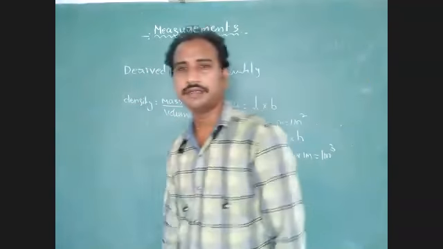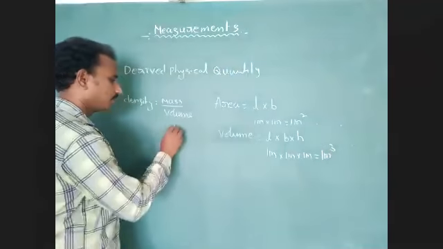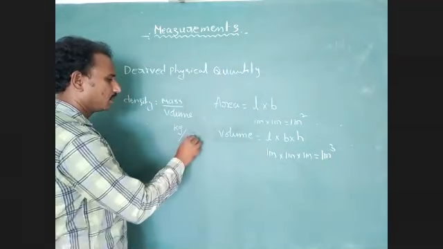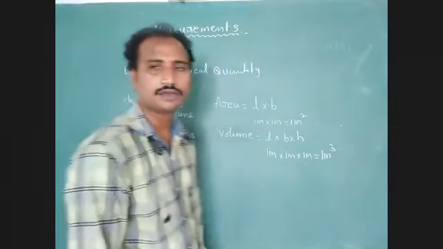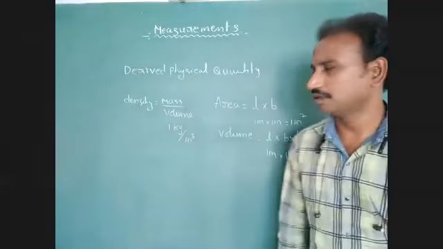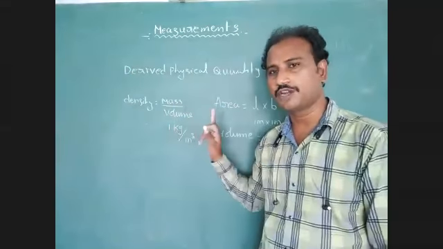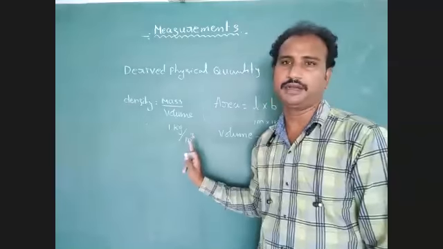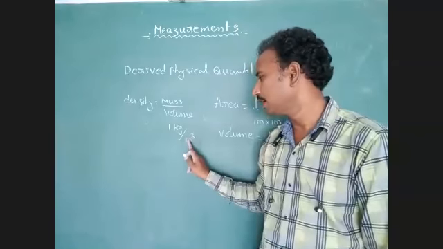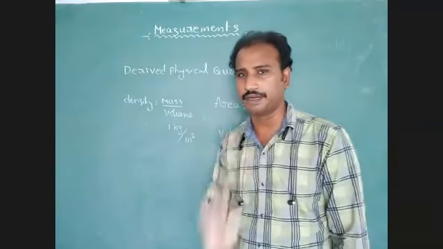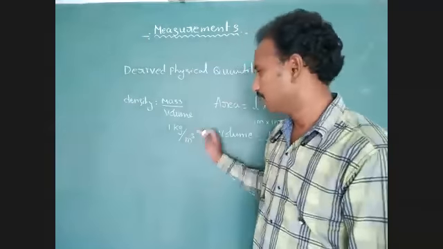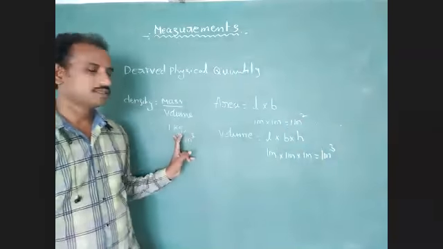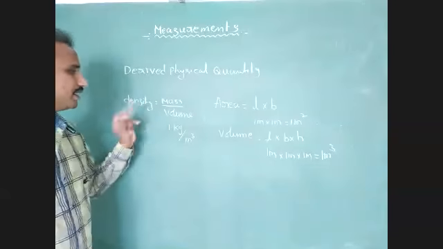SI unit of mass: kg. Yes or no? We have to represent kg as the unit of mass and meter cube as the unit of volume. 1 kg per meter cube. Here kg is one fundamental unit, and meter is one fundamental unit. The unit of volume we have to express with the help of fundamental units: meter cube. 1 kg per meter cube is the SI unit of density.